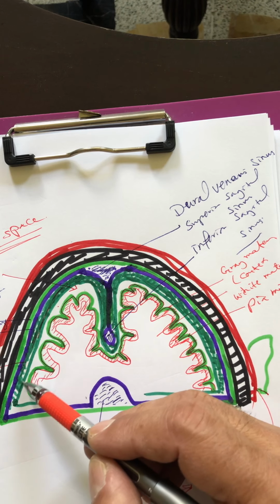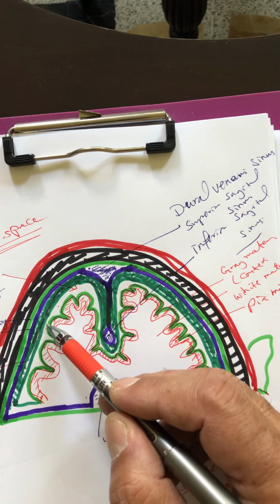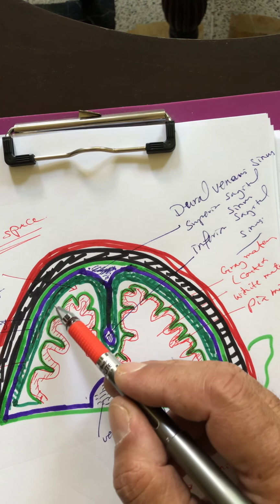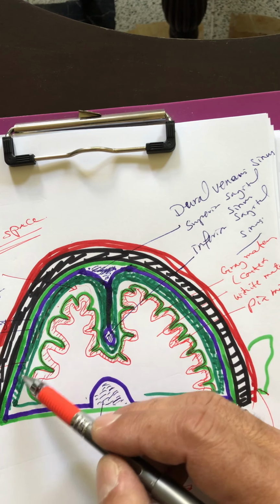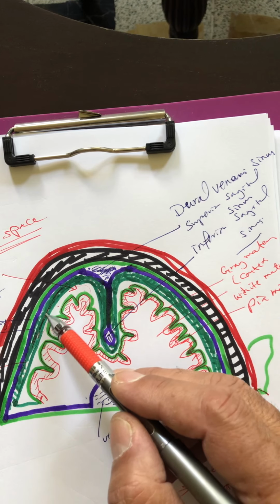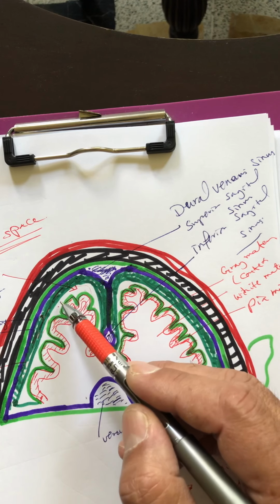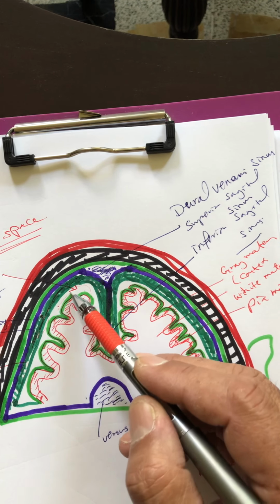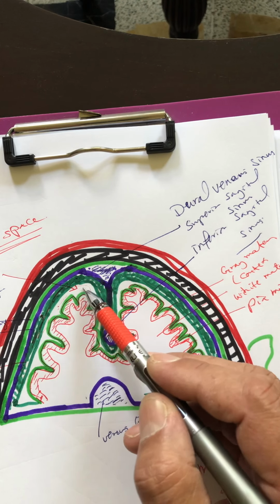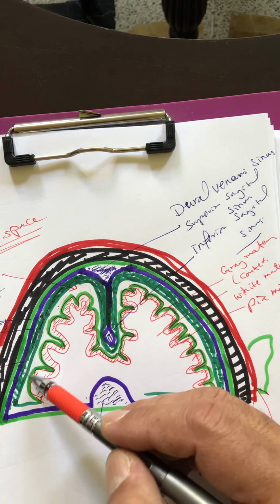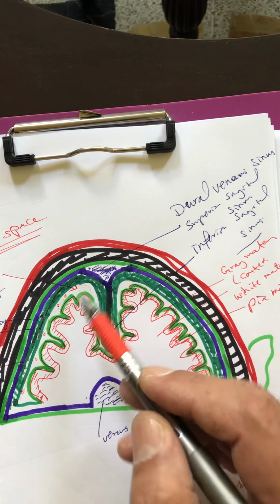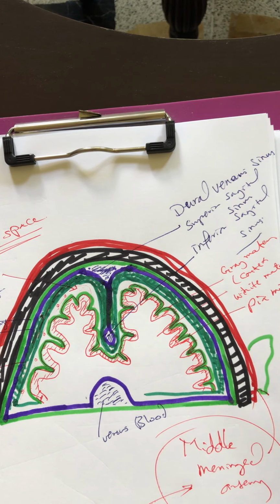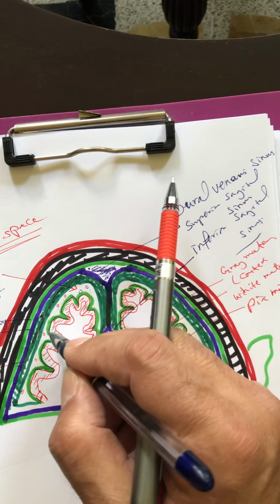No, it passes over the brain tissue, over the sulci and the gyri, and covers all the brain. It is vascular, of course, containing some blood vessels, and below it we have the space called the subarachnoid space that contains the CSF and most of the blood vessels that supply the brain and veins that drain into the sinuses.